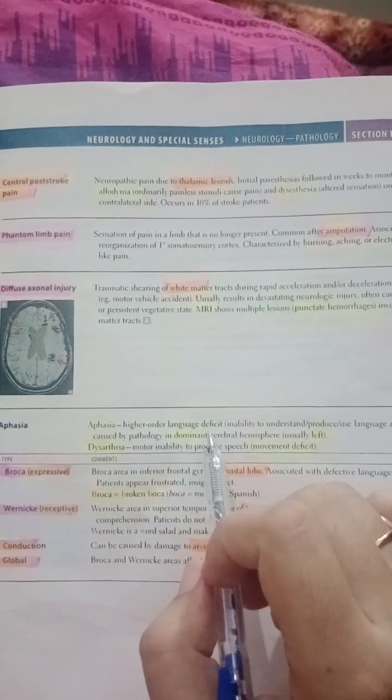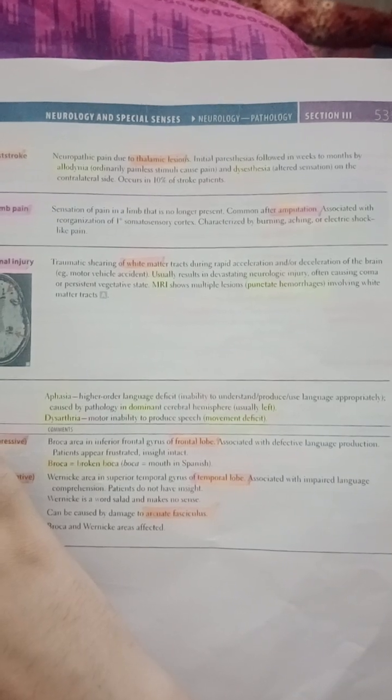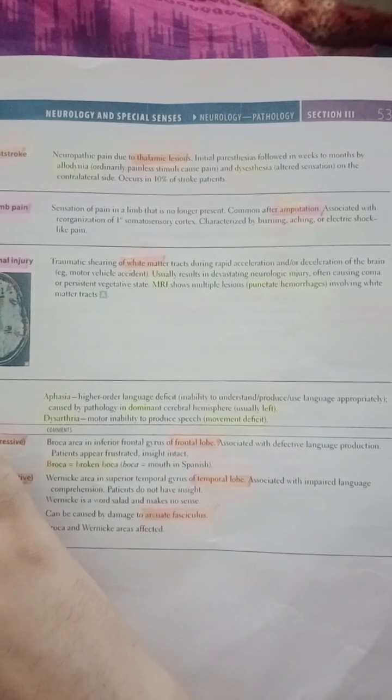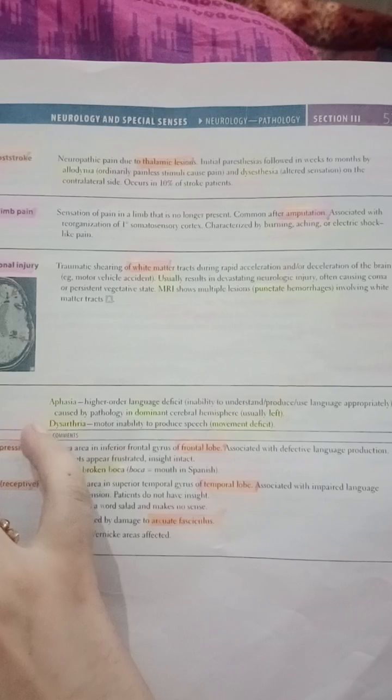Next comes aphasia. This is a very high yield topic. Aphasia is a higher order language deficit, that is inability to understand, produce, or use language appropriately. Why does it occur? Basically, the left cerebral hemisphere is the dominant one. When pathology occurs in that, the patient experiences aphasia. And what is dysarthria? That is motor inability to produce speech. It is a movement deficit.